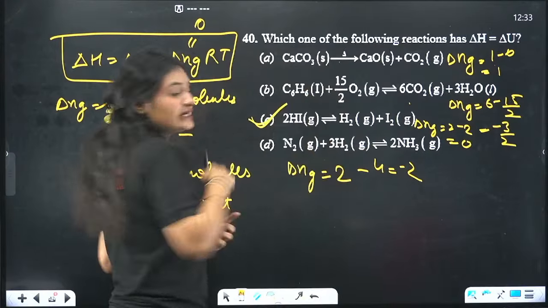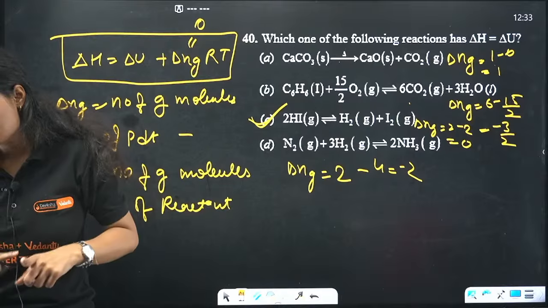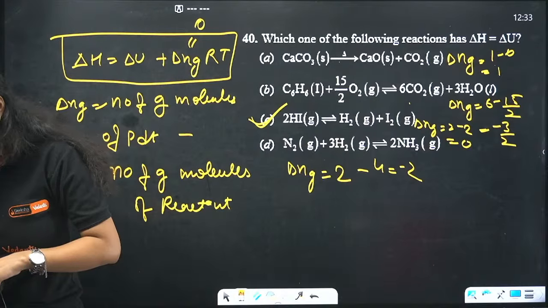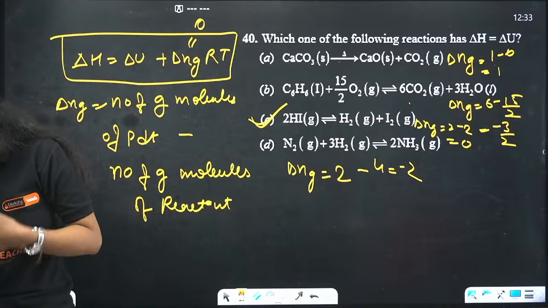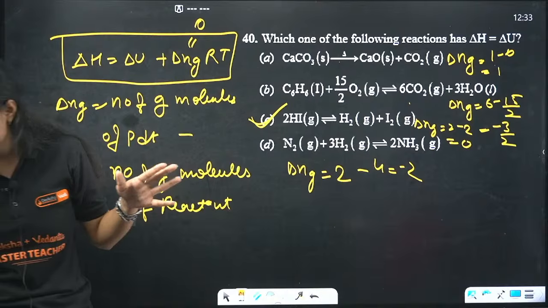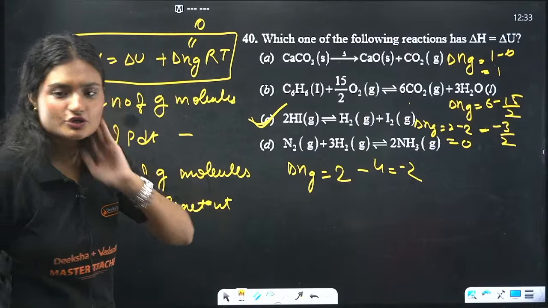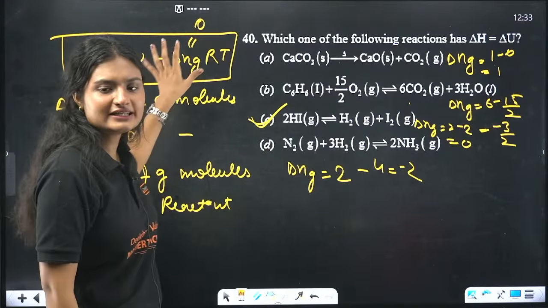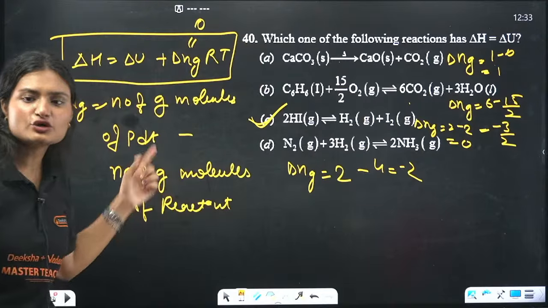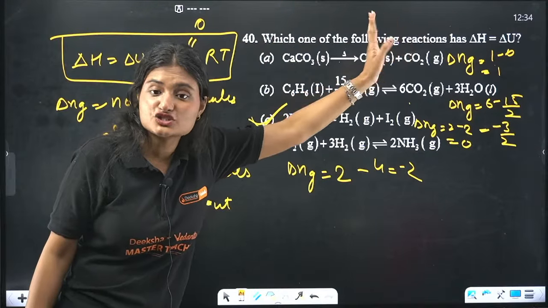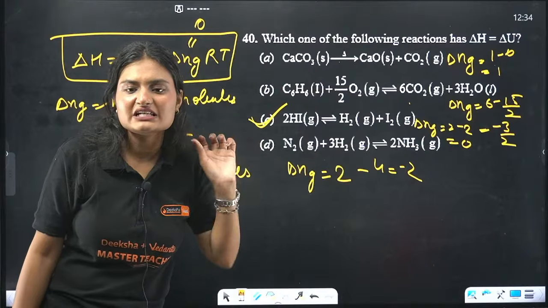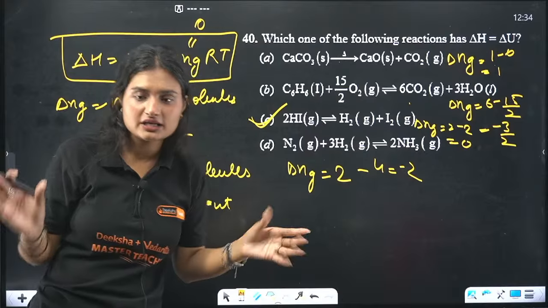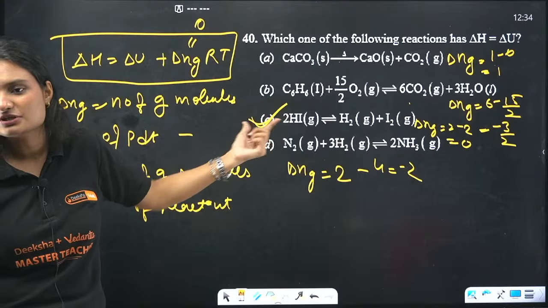So only one case is correct, that is option C. Bro answered correctly. Shru answered correctly. Okay, Rudra, can I call you Rudra only? So the correct answer is option C. Why? Because this is a relation between enthalpy change, internal energy and delta Ng. For this relation to exist, delta Ng should be 0. When will delta Ng be 0? When the number of gaseous molecules of product equals the number of gaseous molecules of reactants. That is possible only in case number 3, C.